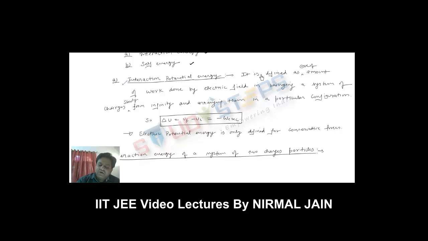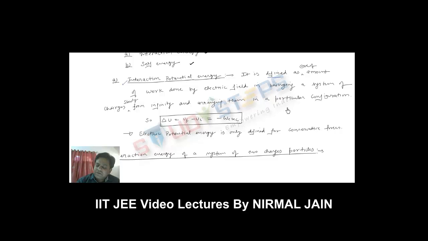We have to define interaction potential energy. Then we'll define it as: interaction potential energy is defined as negative of the amount of work done by the electric field in bringing a system of charges slowly from infinity and arranging them in a particular configuration.